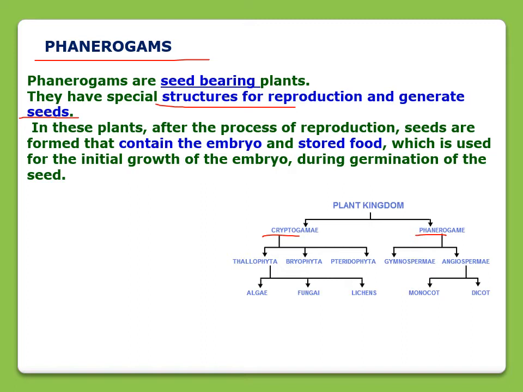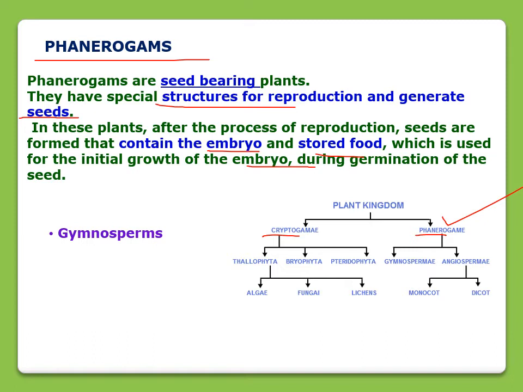Now we are on phanerogam. In these plants, after the process of reproduction, seeds are formed that contain the embryo and stored food, which is used for the initial growth of the embryo during germination of the seed.